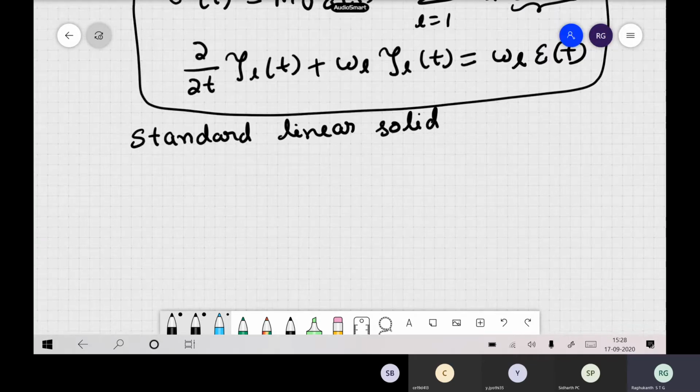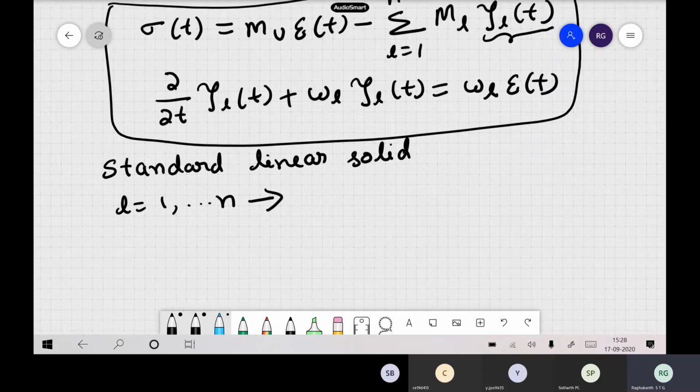Why do we use standard linear solids? Last class we said, why do we require L running from 1 to n, so many standard linear solids? It is to get a constant damping.